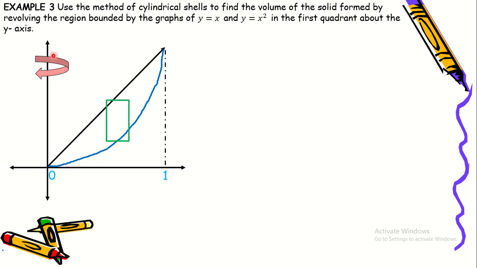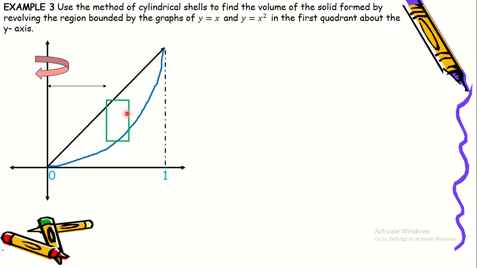Okay, so we draw a cylindrical shell there. So notice that the region has an upper boundary or upper function which is y is equal to x, and then a lower boundary which is y is equal to x squared, and then it runs from x is equal to 0 hanggang dito sa x is equal to 1. So here we have drawn a sample rectangle that generates a cylindrical shell.